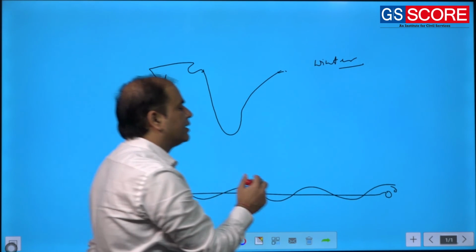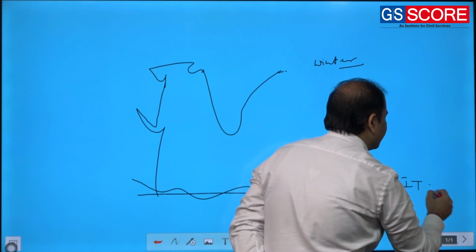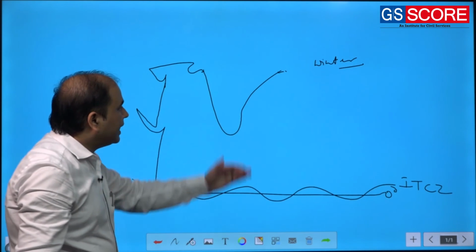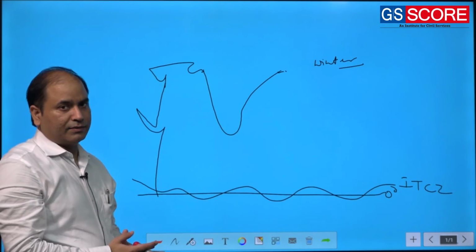Whatever the situation is, I am not very much concerned. I am simply concerned that ITCZ has shifted southward.